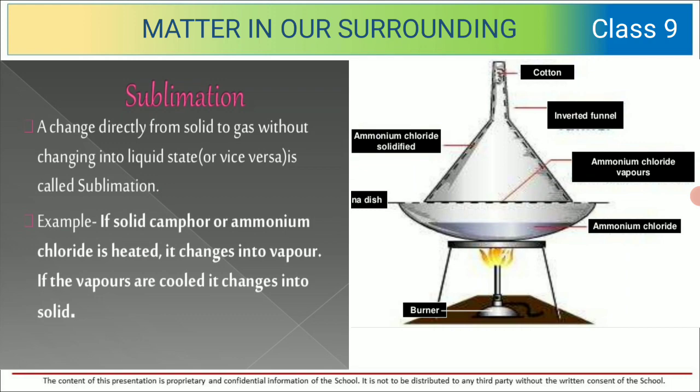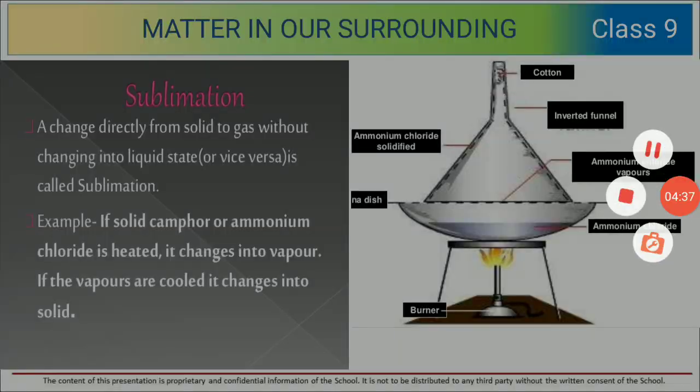Now let's see what is sublimation. So ideally children, solids get converted into liquid and liquids get converted into gases. But in case of sublimation, solids get converted into gases directly without undergoing liquid state. For example, if camphor or ammonium chloride is heated, it changes into vapor. If the vapors are cooled, it changes into solid again, but it will never undergo liquid state.